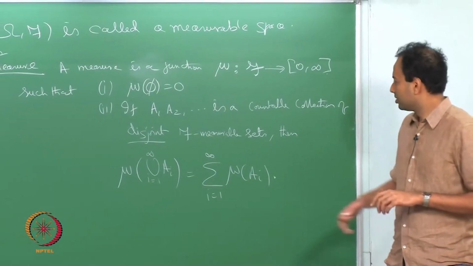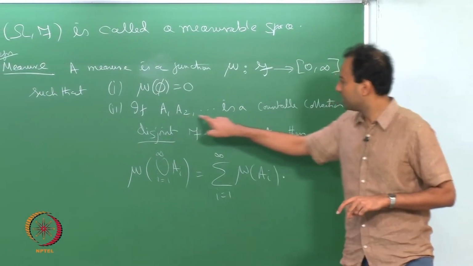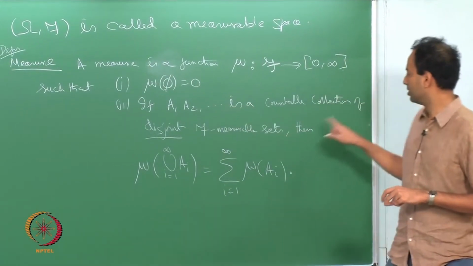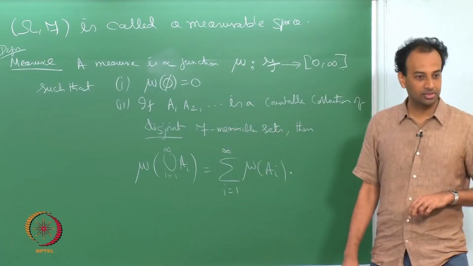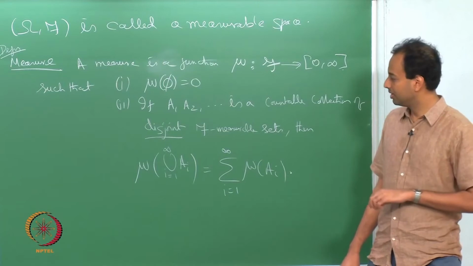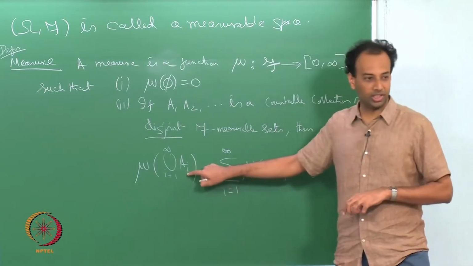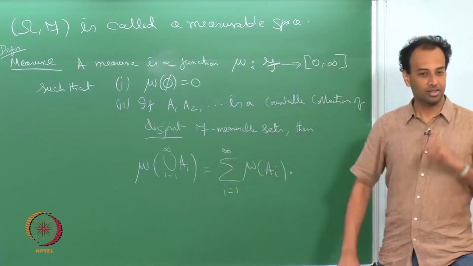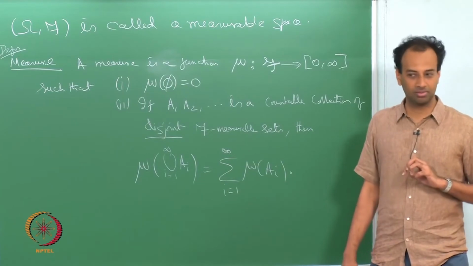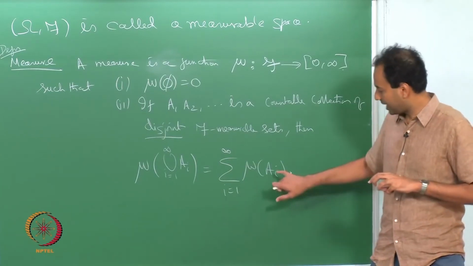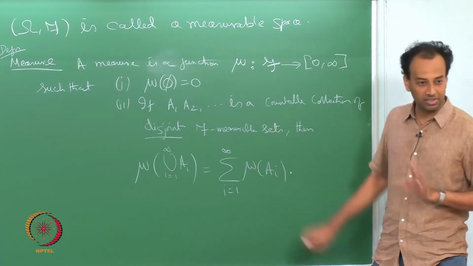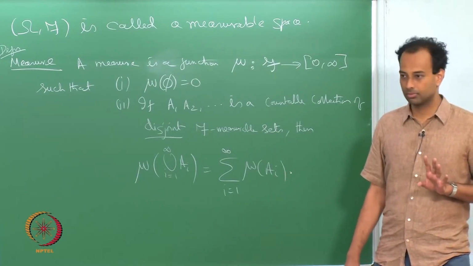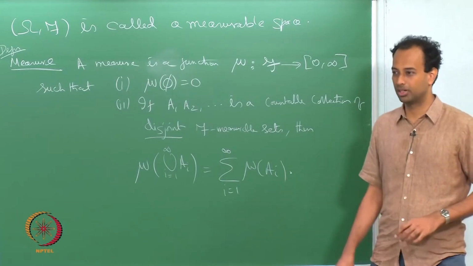This says that if I have a countable collection of disjoint F measurable sets, then the measure of the countable union is equal to the sum of the individual measures. See, these A_i's are after all F measurable, so mu of A_i is well defined, some positive number.